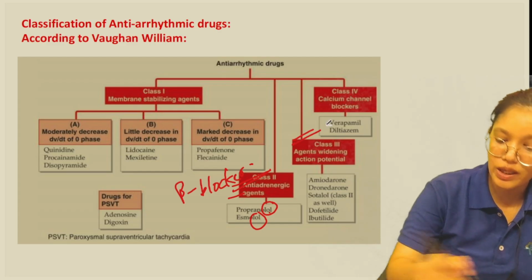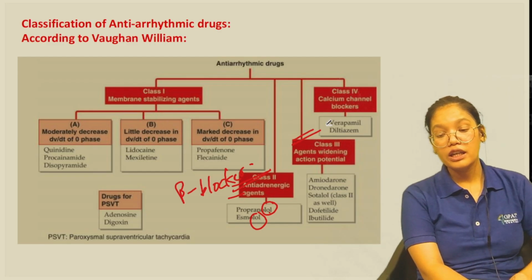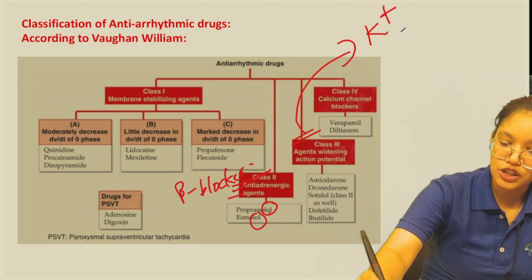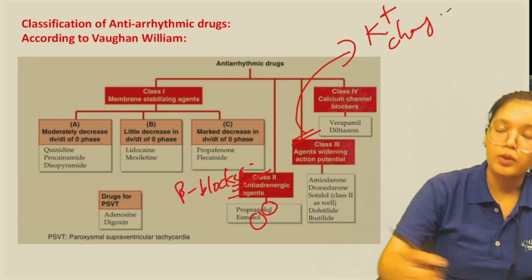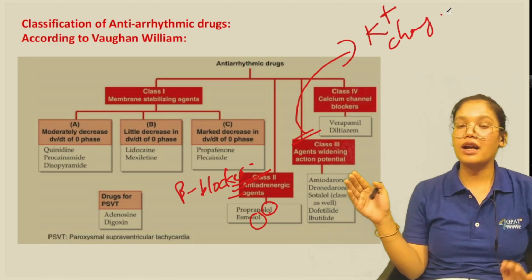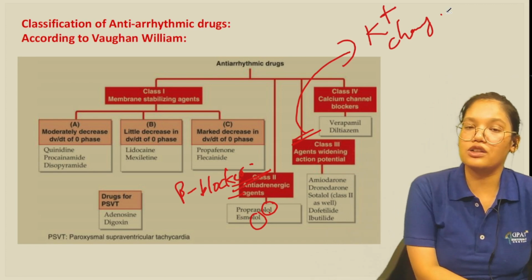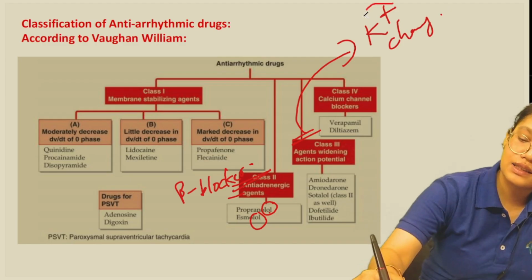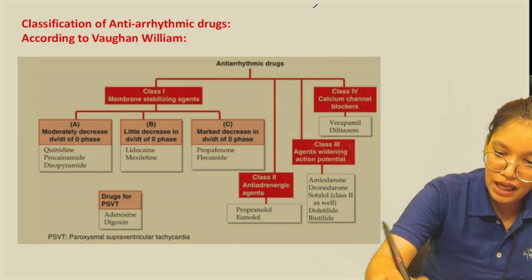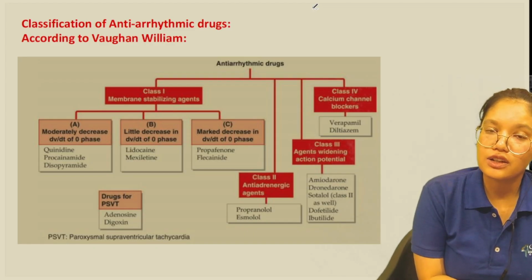Then the third class we have here is the agents that widen the action potential. They basically act by blocking the potassium channel, which is responsible for the efflux of potassium that results in repolarization. As this potassium channel is blocked, this is the mechanism of action of the class 3 agents, or the class 3 antiarrhythmic drugs.